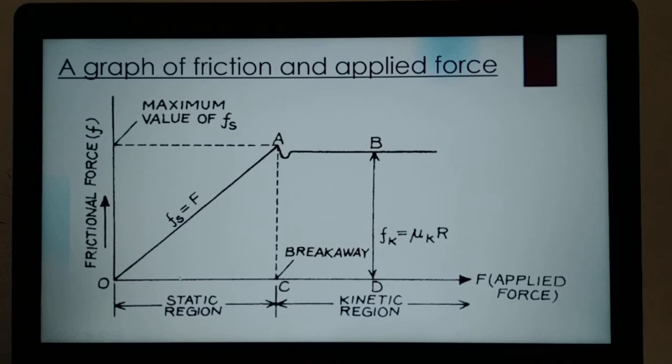So this is a static region where there is no relative motion. As you increase the applied force, static frictional force also increases up to the point A, where static frictional force becomes maximum, that is the limiting friction. After that, frictional force decreases and again increases up to a particular level, but it is still less than the maximum static friction. That is, kinetic friction is less than limiting friction. That is also an important result.